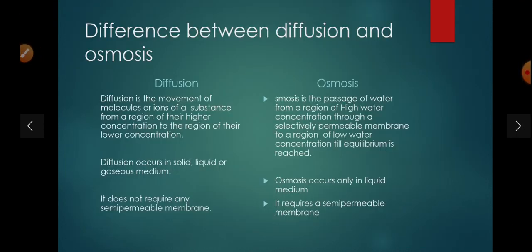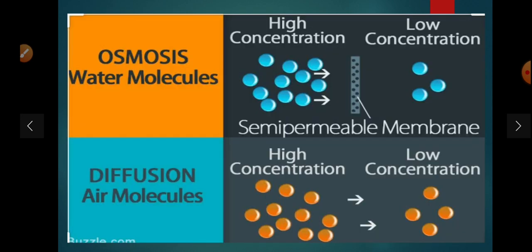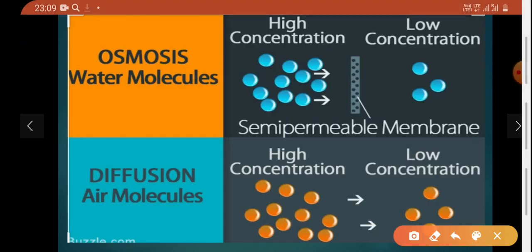What is the difference between diffusion and osmosis? Diffusion is the movement of molecules or ions of a substance from a region of their higher concentration to a region of their lower concentration. Osmosis is the passage of water from a region of higher concentration through a selective permeable membrane to a region of low water concentration till equilibrium is reached. What is equilibrium? If the water molecules are passing through and they maintain the same water on both sides, that is equilibrium.